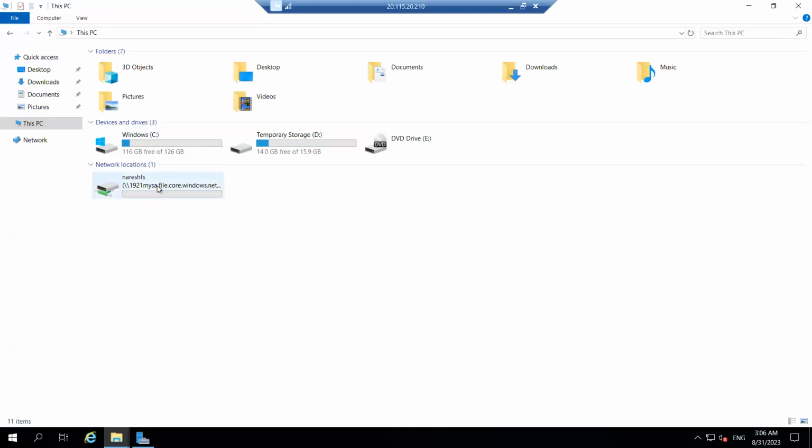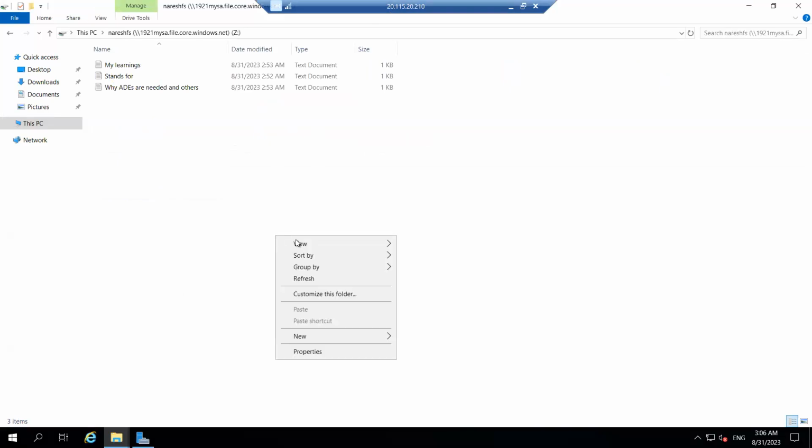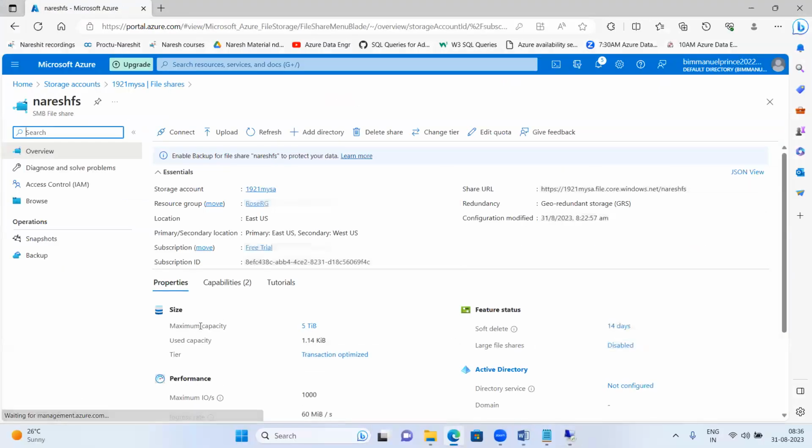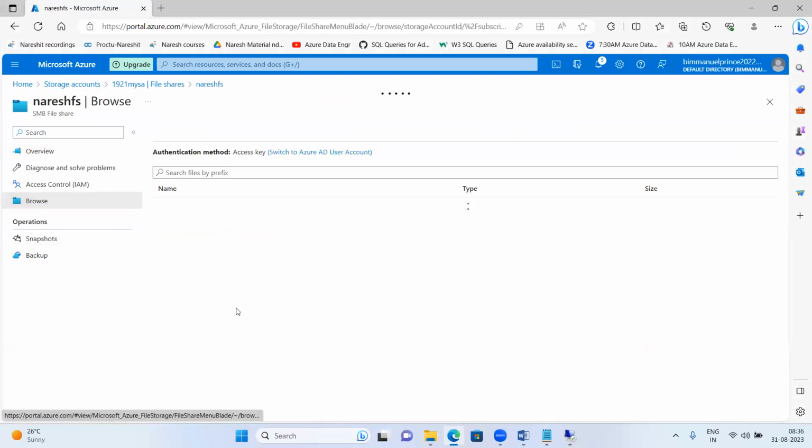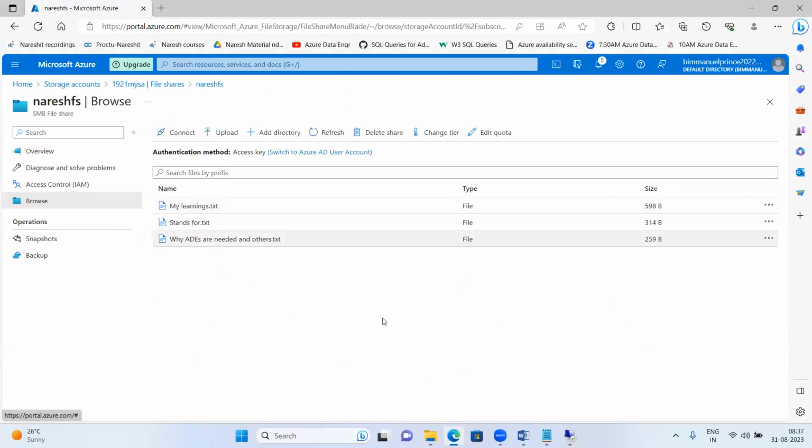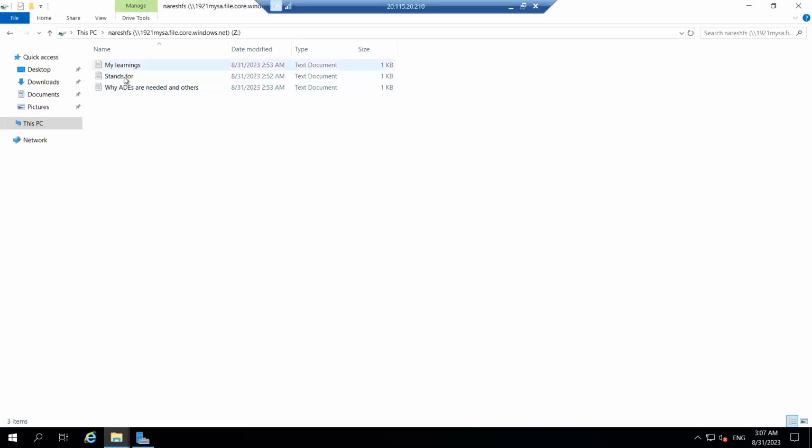I'll go inside this. Now this file share has become part of the VM, part of the server. I'll double click on it. I'm adding some data. See how many files I have inside this file share. If I come to the cloud and go to browse, I'm having 1, 2, 3. The same 3 it is showing here. I'll add some data now.